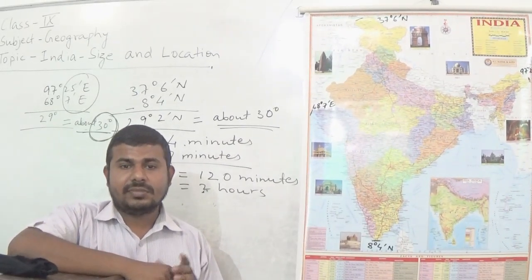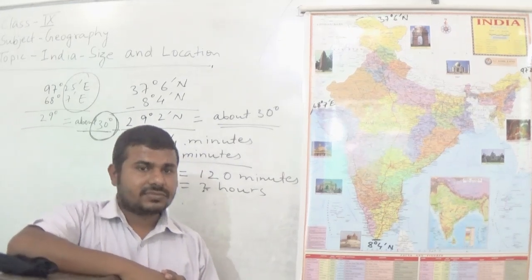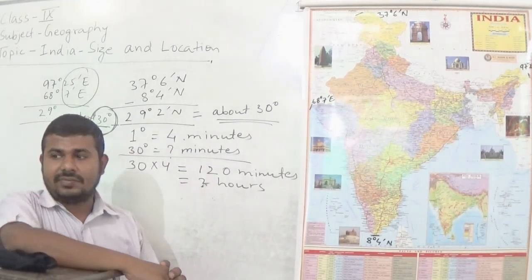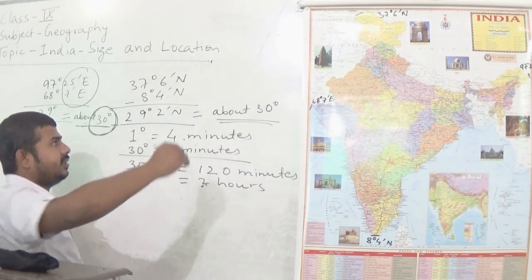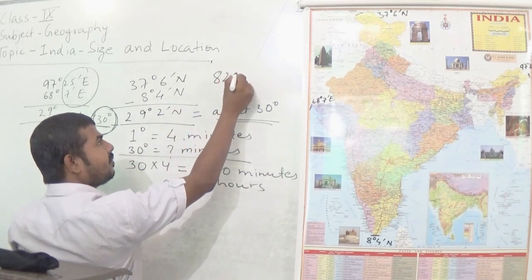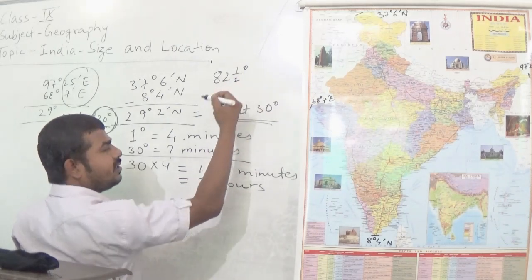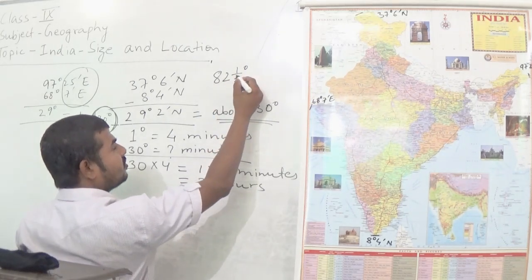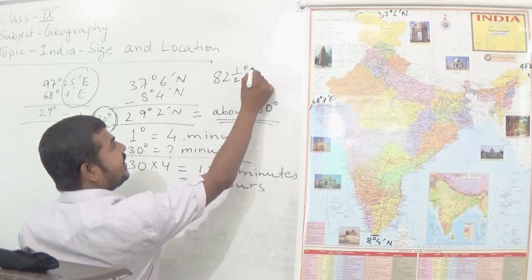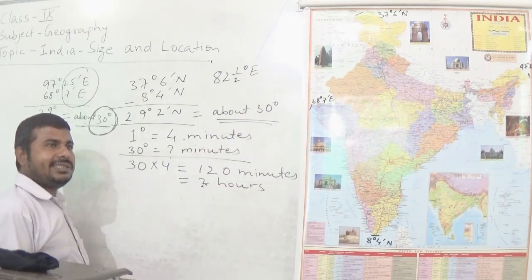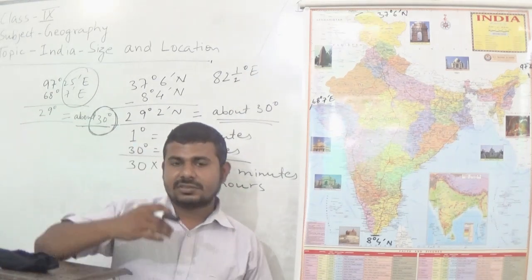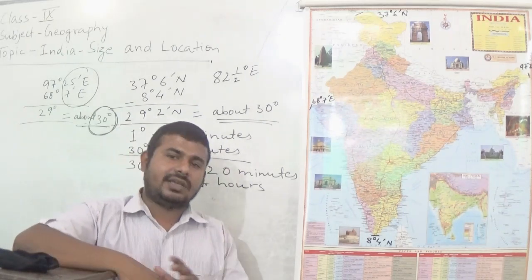That's why the standard meridian of India, that is 82 degrees and half, 82 and a half degrees east, is taken as the standard meridian of India.